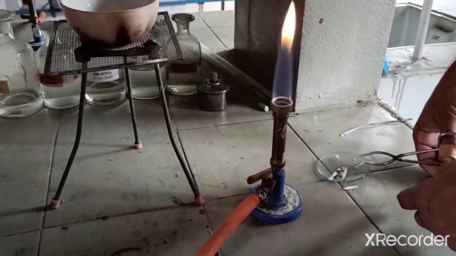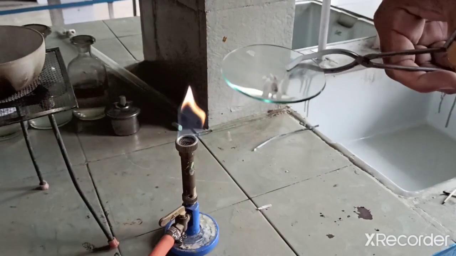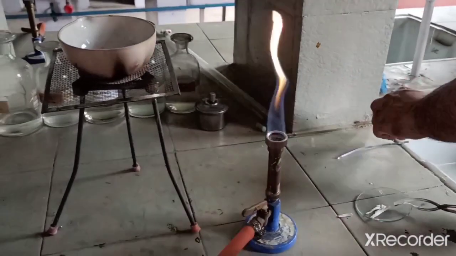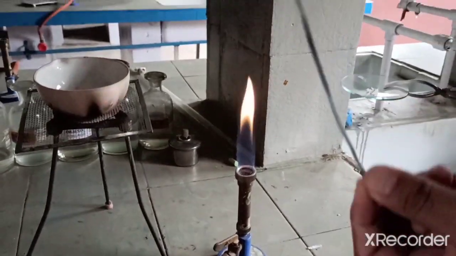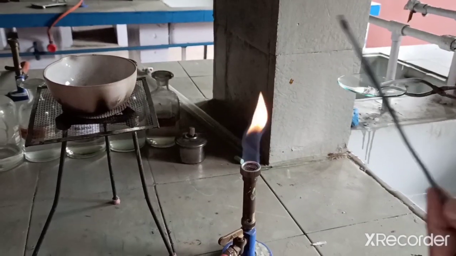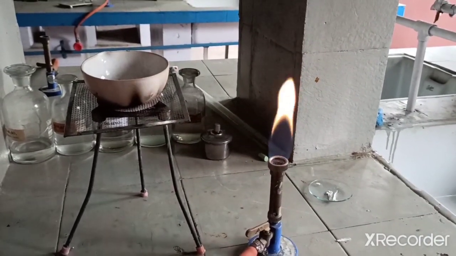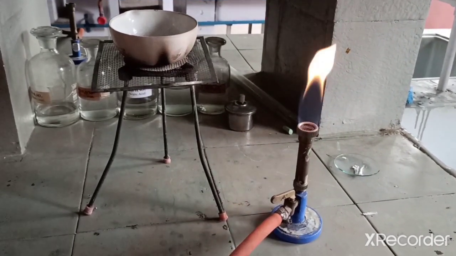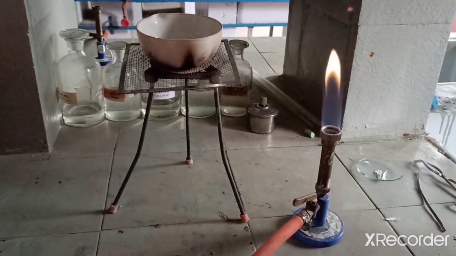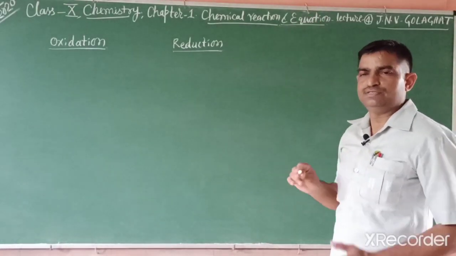This white ash is magnesium oxide. So what are these reactions? In our earlier classification of reactions, these are combination reactions, although they are redox reactions also.